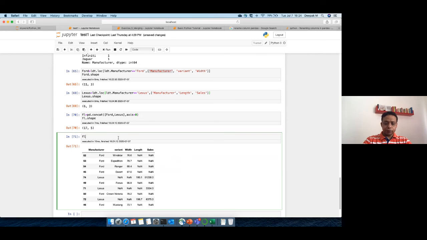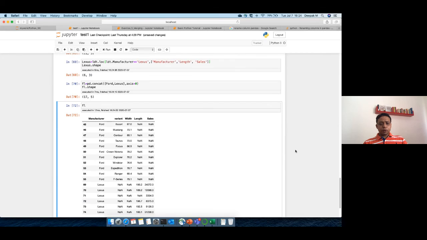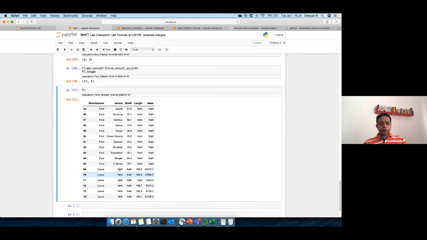Let's take the full data because it's anyway very small. Okay, so here we go. So now you can see they have just appended. So wherever it is Lexus, you can see all null values are there, right? Now for Lexus, we had length and sales, and that was not there in Ford data. So you will see it is null for all of those values, right?